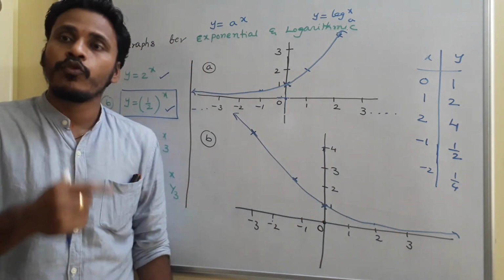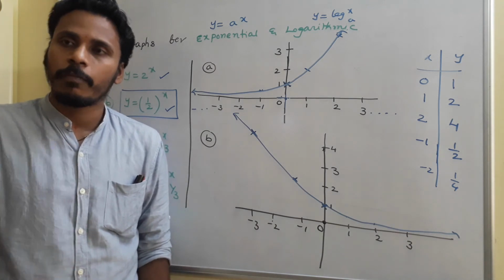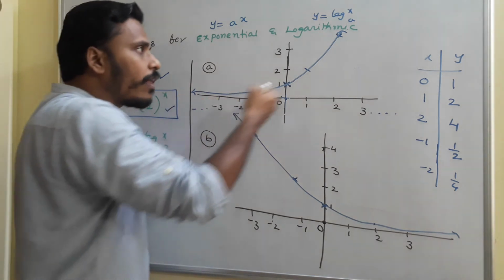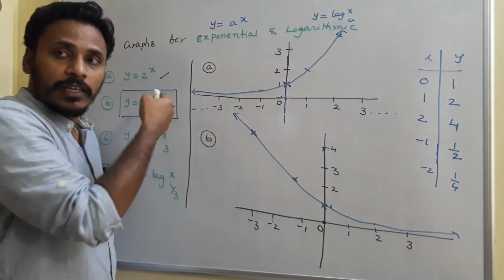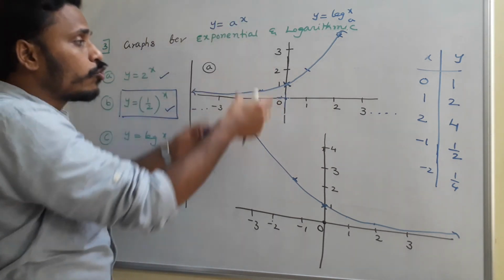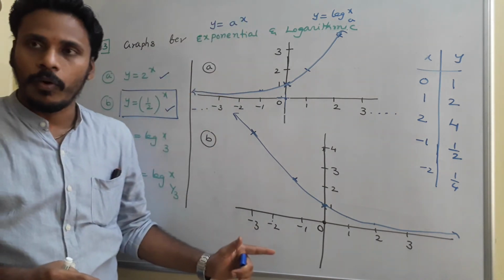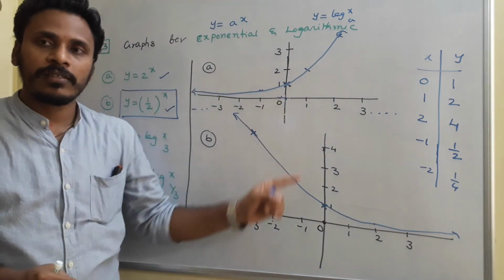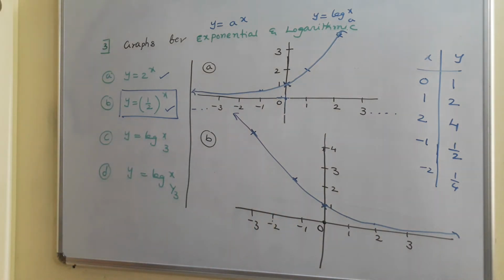In the same way, if you try to sketch 3 power x, 4 power x, 5 power x, 10 power x, 100 power x, all those graphs are in the same format. The shape is the same, but the values may be different. Sometimes the graph moves up and moves down like that, but the shape is the same for all those graphs of the format y is equal to a power x. Okay, look there for 2 power x and then for 1 by 2 power x. After that, I will sketch for log x base 2, log x base 3 and log x base 1 by 3. Have a look.